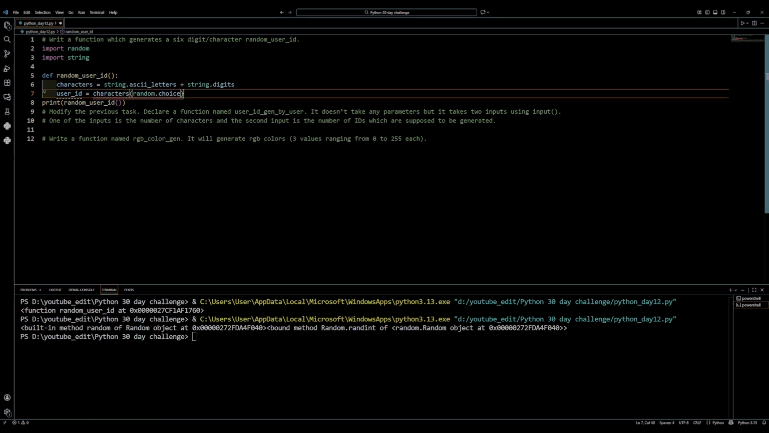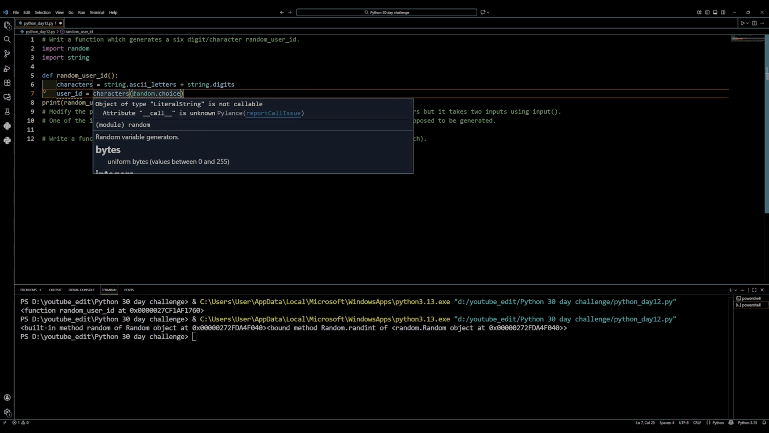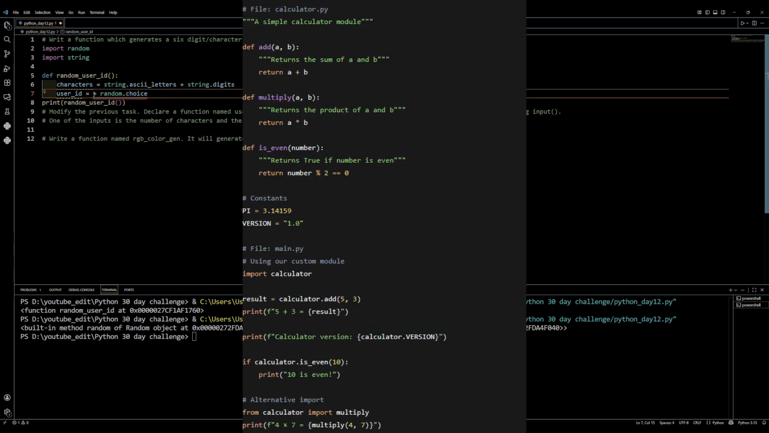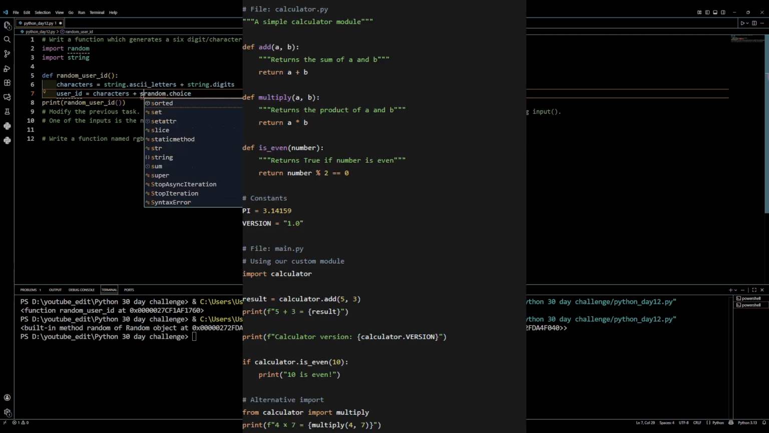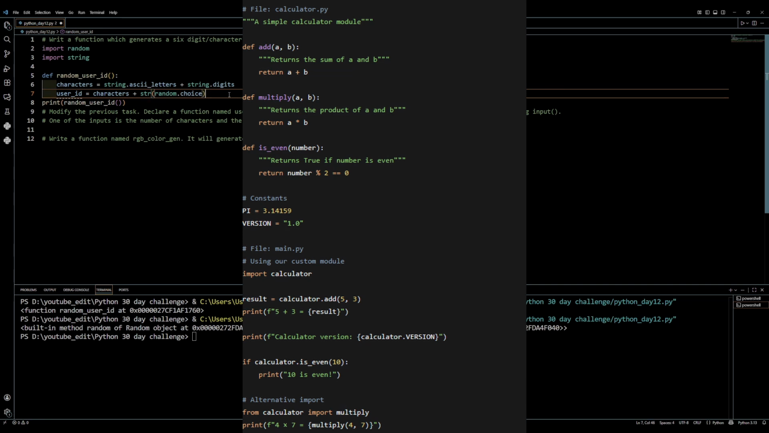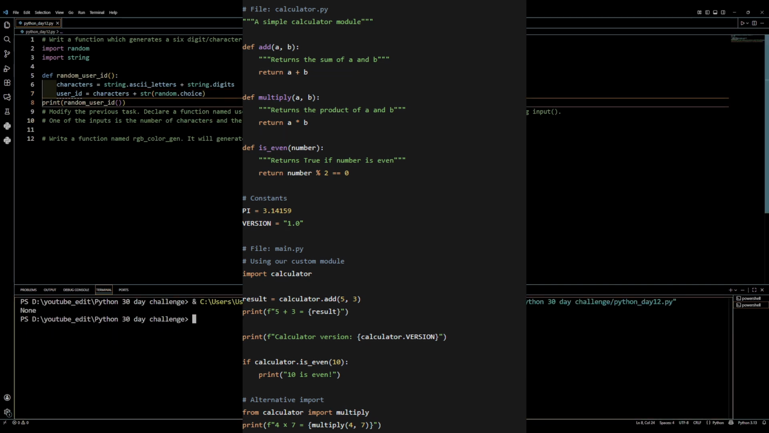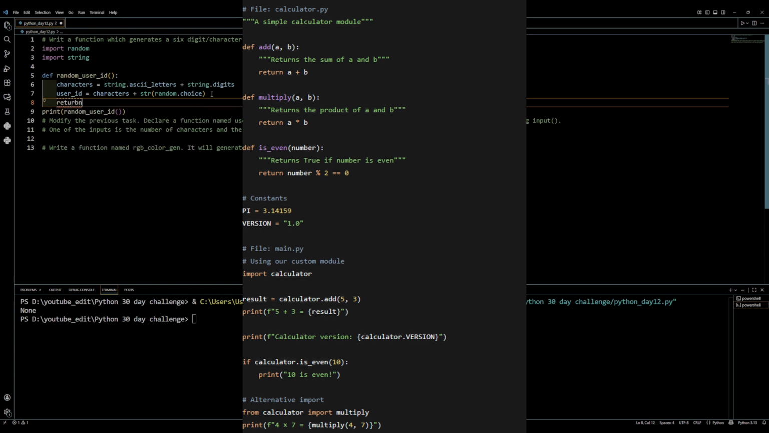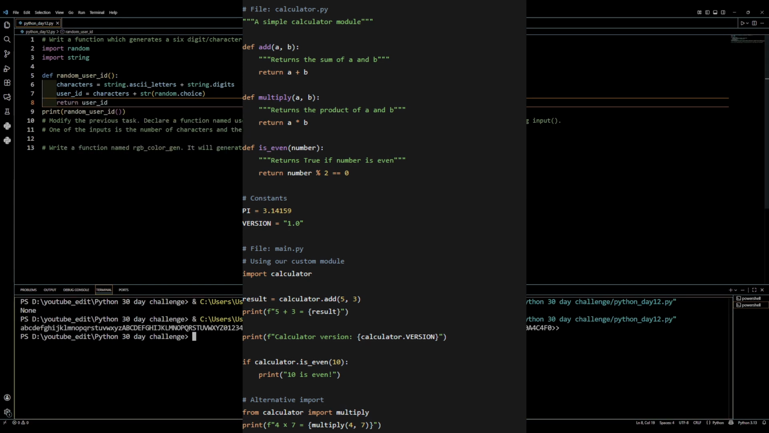Now let's create our own modules. This is how you organize your code across multiple files. For example, we create a file called calculator.py that contains simple calculator functions. Another file called main.py uses our custom module by the keyword import and calling it.